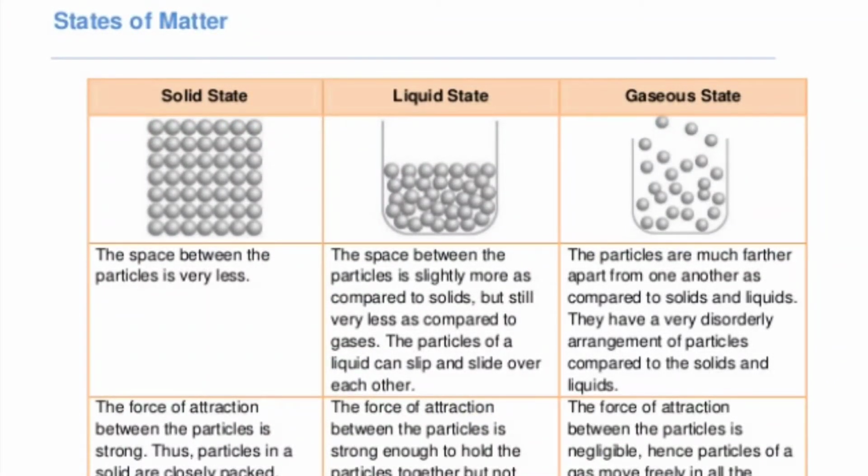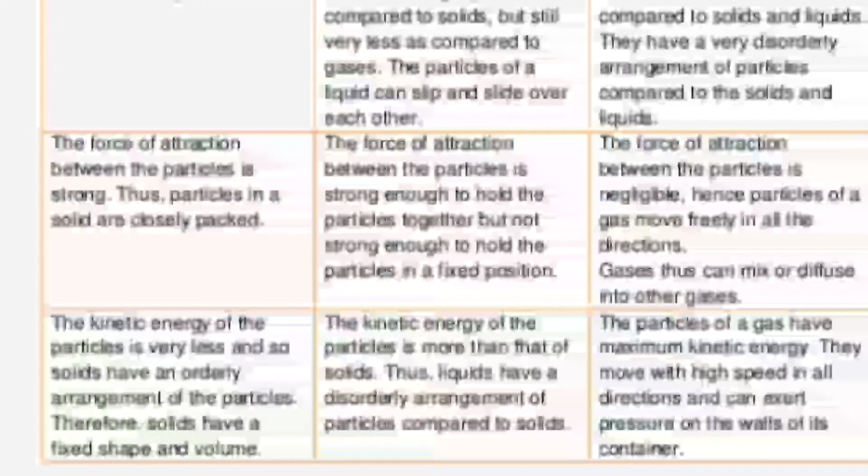Now, states of matter. There are three states of matter, but in chemistry, after we get to know plasma and BEC, we will learn that there are five states of matter. The fourth state is plasma and the fifth state is Bose-Einstein condensate. Now, solid state: the space between the particles is very less, and in the liquid state the space between the particles is slightly more as compared to solid, but still very less.